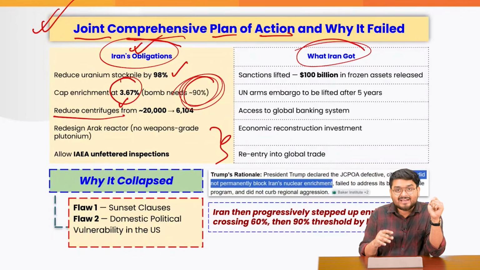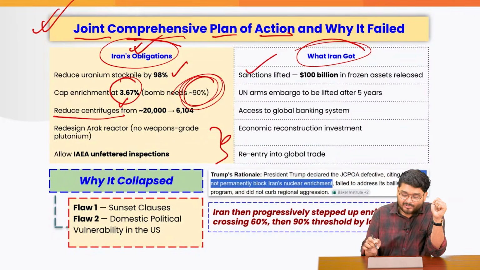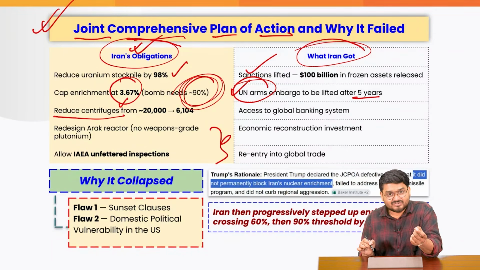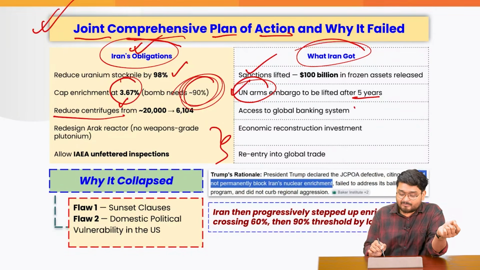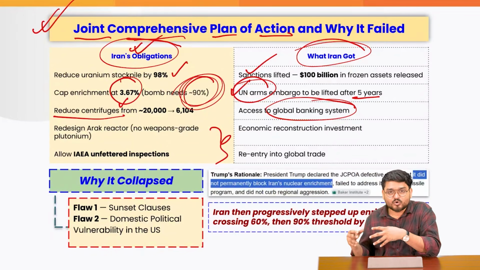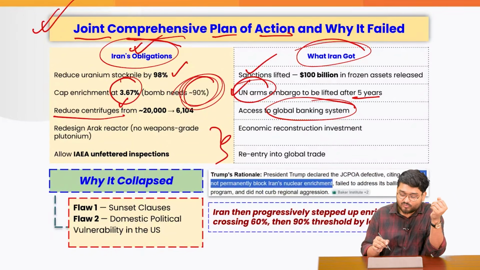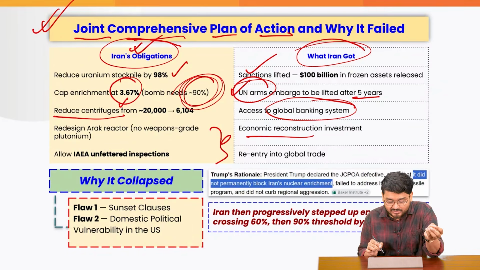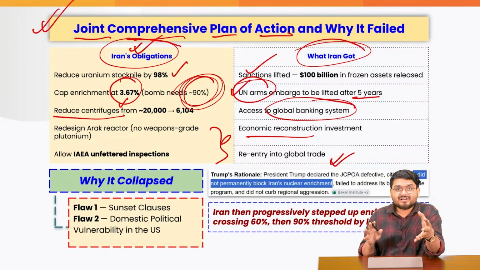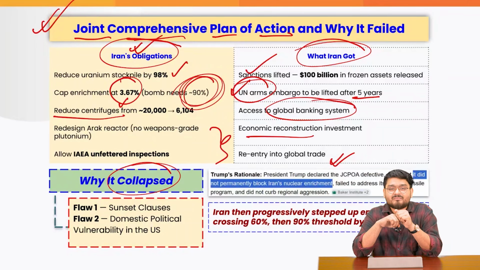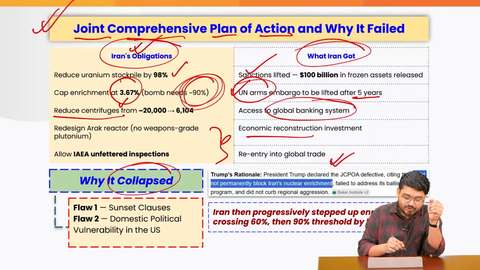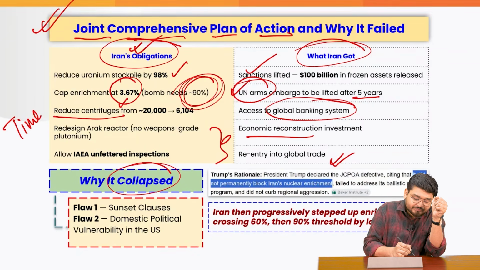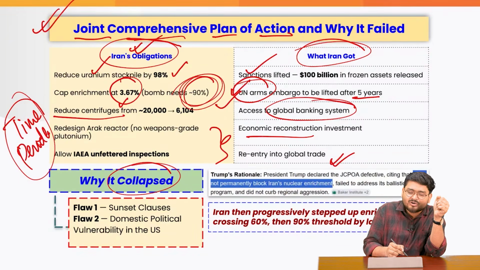And in return, what Iran was promised was that the sanctions will be lifted, that the US and the UN arms embargo would be lifted after 5 years, that Iran would have banking access to the global banking system, and that Iran also will be given money for their investment and global trade. But it collapsed because, firstly, Iran was given various time periods of this nuclear enrichment, nuclear stockpile and everything.